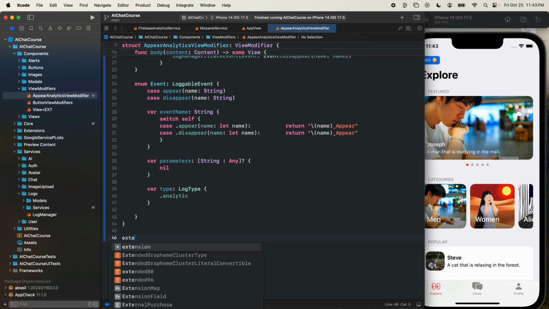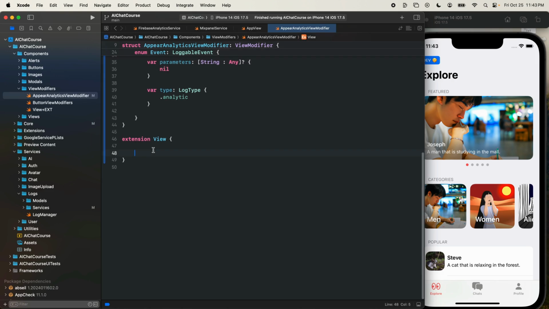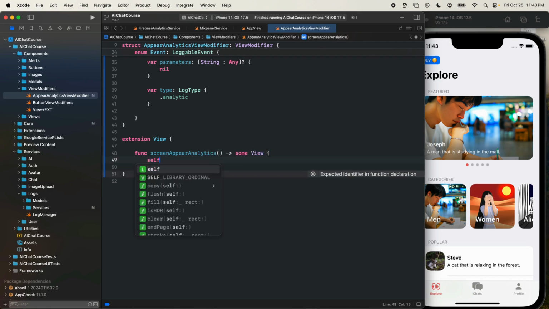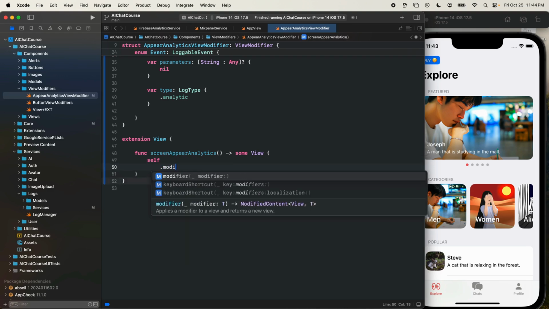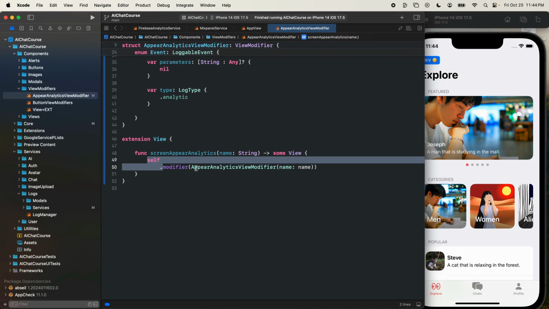Let's create an extension of View so that we can more easily access this now. Just like all of our other view modifiers, it'll be a function. We'll call it screenAppearAnalytics, and it will return us some View. We'll return the view with a modifier called AppearAnalyticsModifier. And then that modifier requires a name, so we'll pass in a name here as well of type String. I'll inject this here. Since there's only one modifier on this view, the compiler can imply that we are returning self, so I can delete this and make it one line.